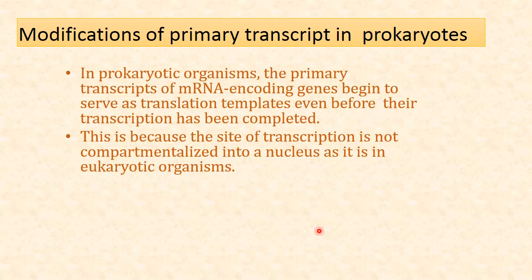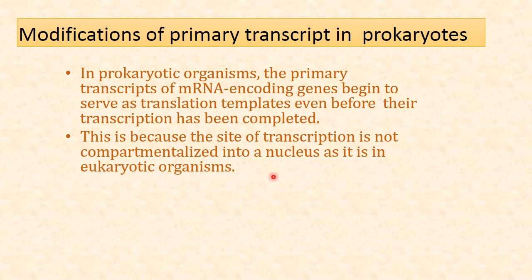Then in prokaryotic organisms, the primary transcript of messenger RNA encoding genes begins to serve as translation templates. So translation starts together with the transcription, even before the transcription has completed. This is because the site of transcription is not compartmentalized into a nucleus as it is in eukaryotic organisms. So there is no compartment like a nucleus there. It takes place in the cytoplasm only.